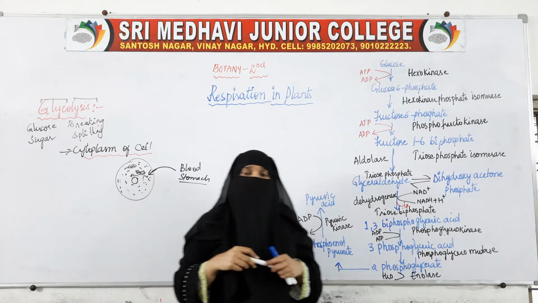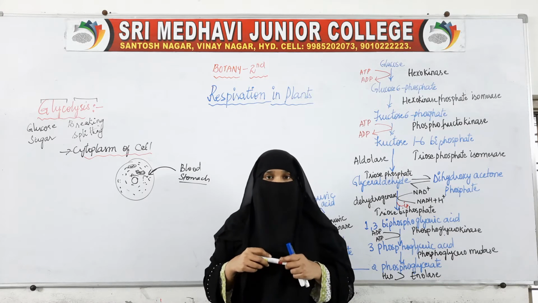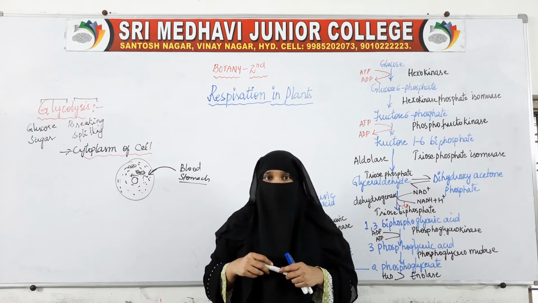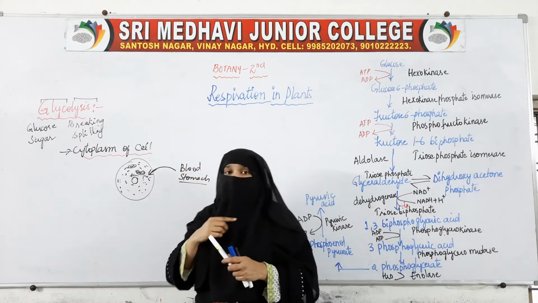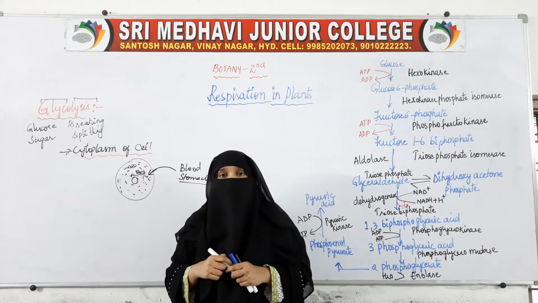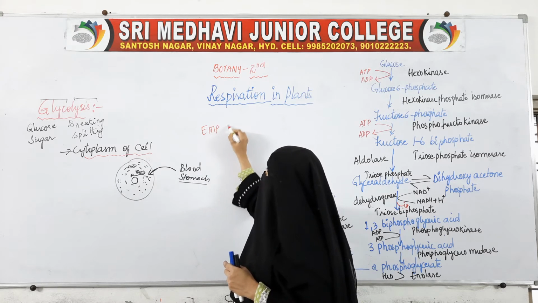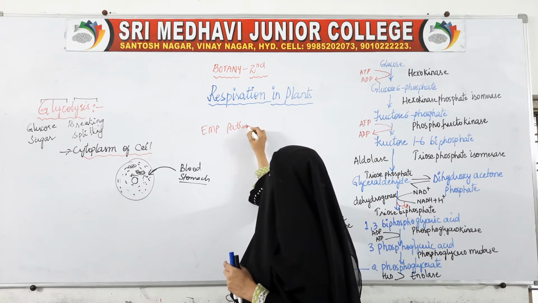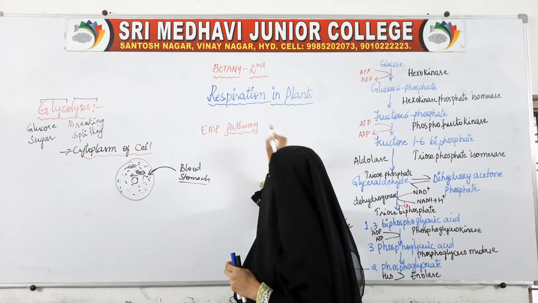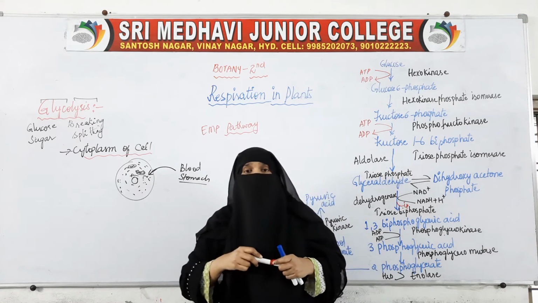Glycolysis takes place in the cytoplasm of the cell. Now, glycolysis is also called the EMP pathway. What is it called? EMP pathway.